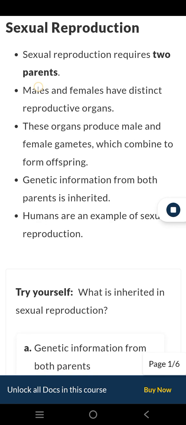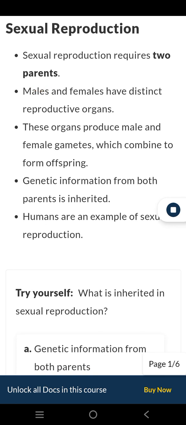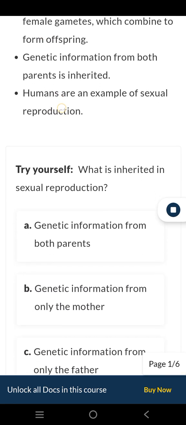Males and females have distinct reproductive organs. These organs produce male and female gametes, which combine to form offspring. Genetic information from both parents is inherited. Humans are an example of sexual reproduction.